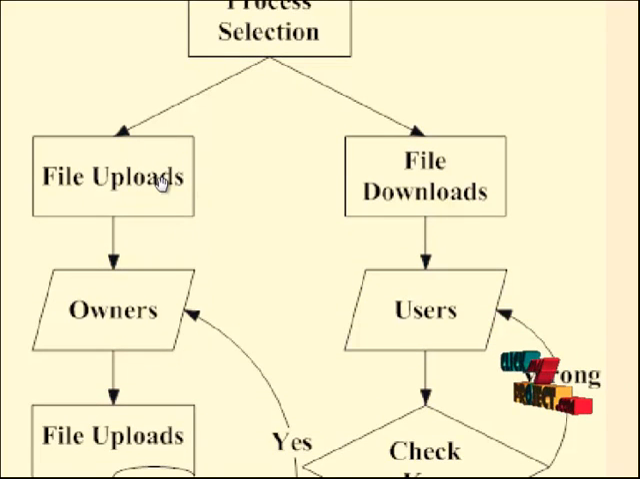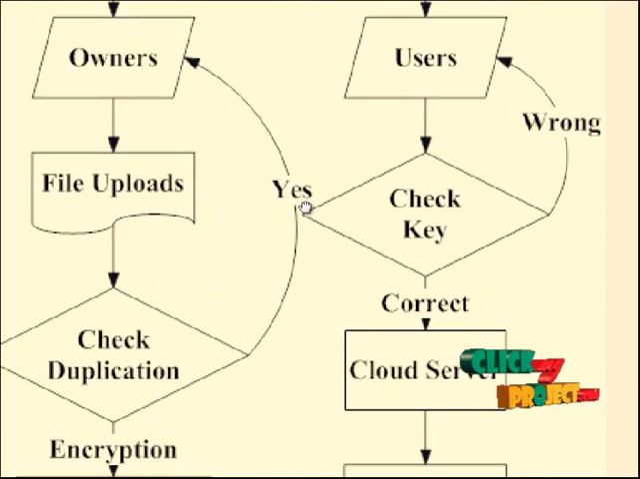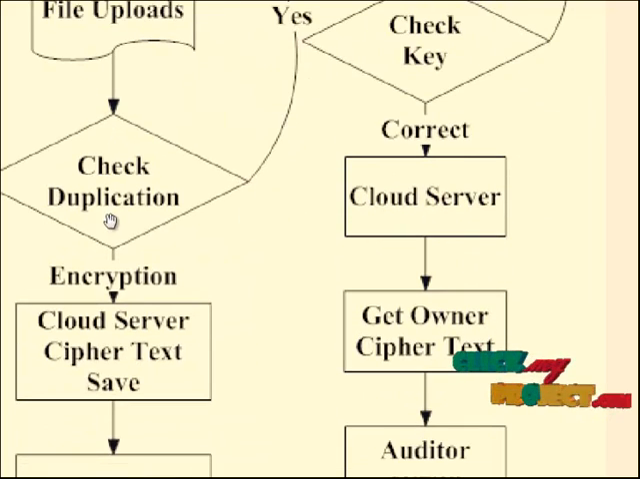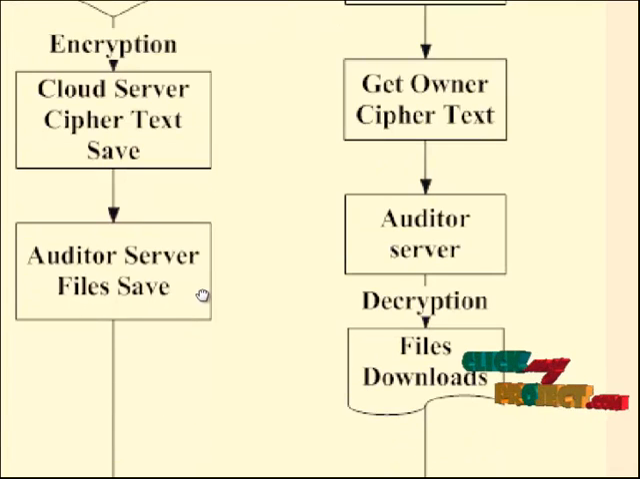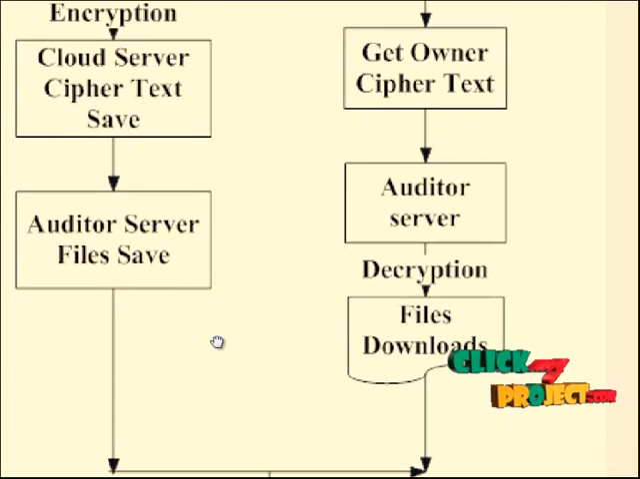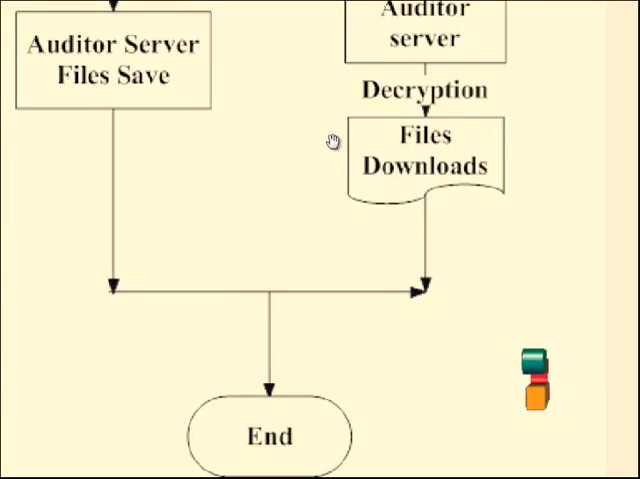The file upload is chosen by the owner, then goes to the next step, file uploaded. The file upload checks for duplicates in the cloud server. The cloud server stores the file after it is encrypted. The same file is also saved to the auditor server, and then the process is finished.